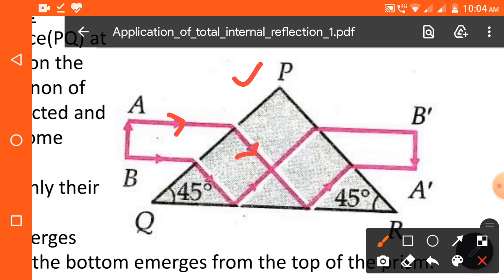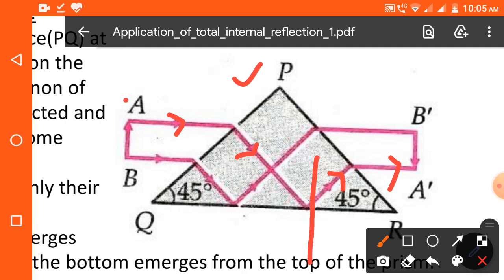At the face QR, it is making an angle of 45 degrees. That means it is making an angle greater than 42 degrees, the critical angle value. Then it will get reflected by the principle of total internal reflection. And here at the face PR, again refraction takes place, and the ray will go in this direction.